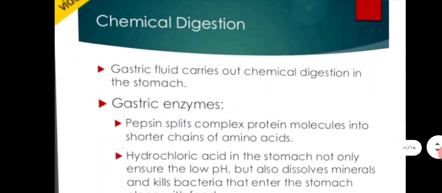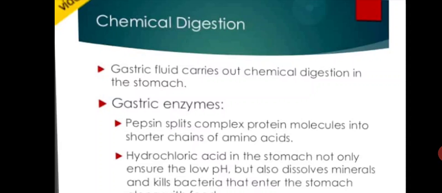chemical digestion. So you have studied the mechanical digestion. Mechanical digestion means the contraction of the smooth muscles of your stomach, which helps in the peristalsis movement. Peristalsis means the contraction and relaxation of your muscles, so that it can move the food in a forward direction. That is the mechanical digestion. And after the mechanical digestion, chemical digestion occurs. And how this chemical digestion occurs, that we are going to study.